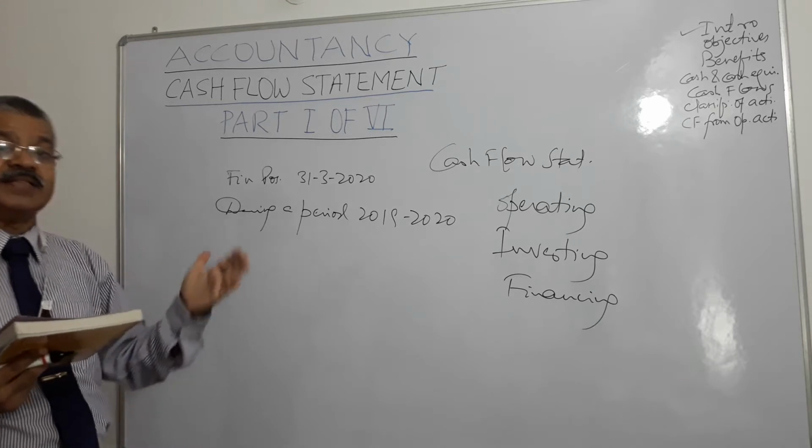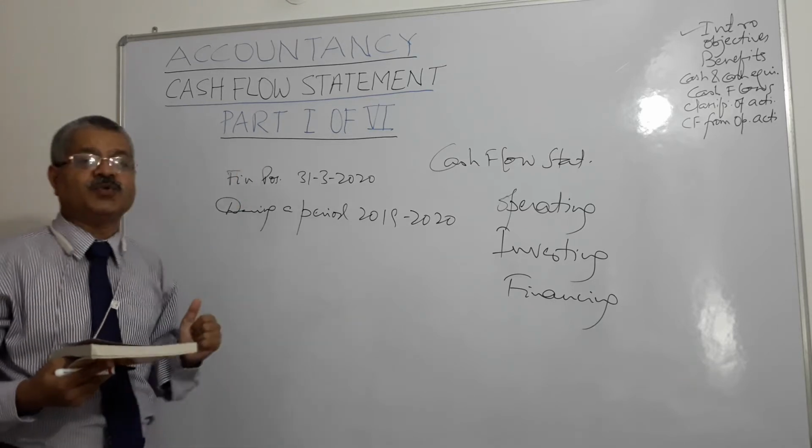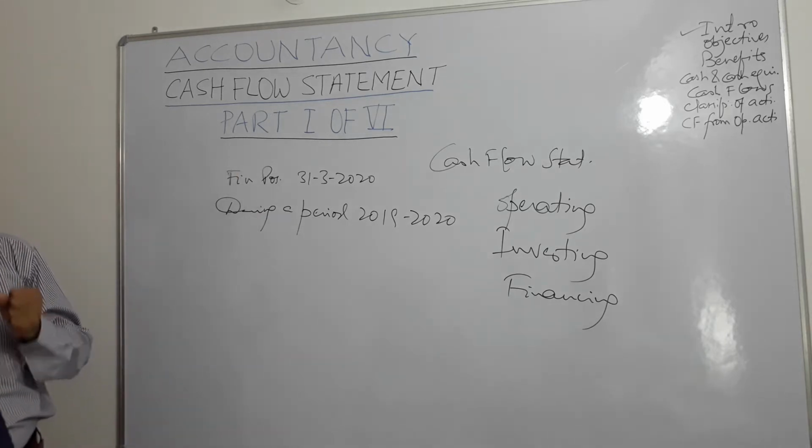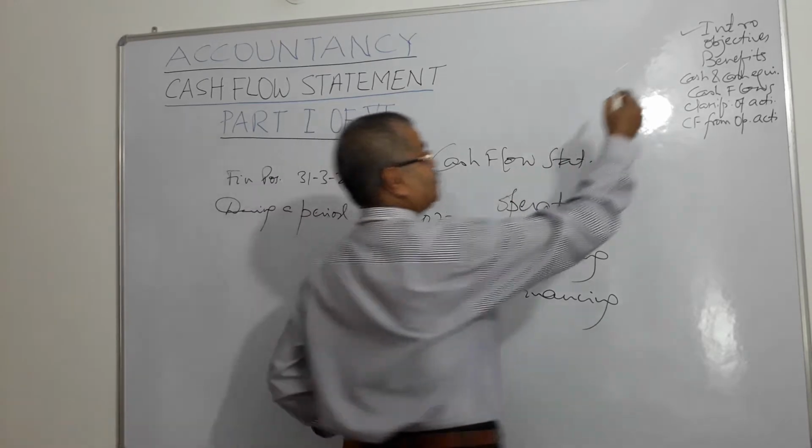The timing and the certainty of cash flow generation, these things are seen by the users of cash flow statements, right? These are the objectives which we have discussed.